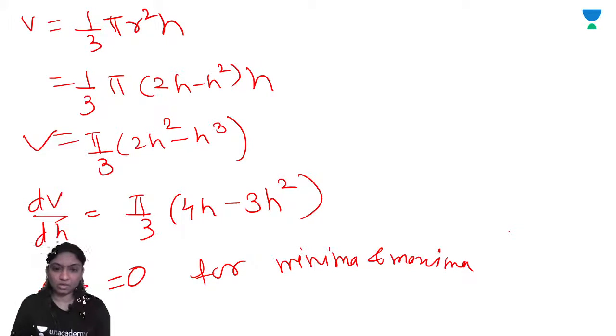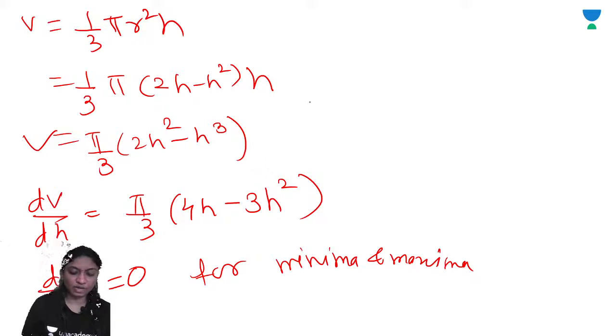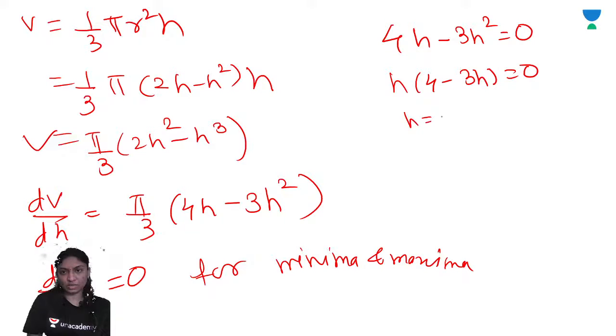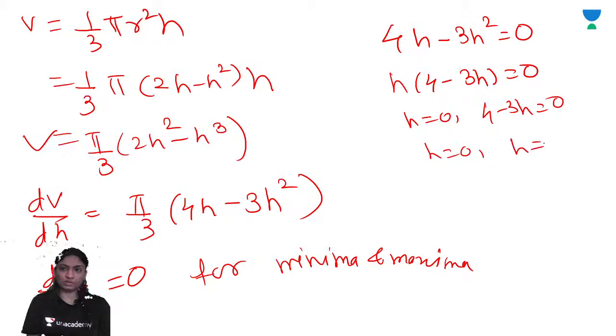And maxima by dh. So V is this. So we will get 4h minus 3h square equal to 0. Right? So h bracket 4 minus 3h, h is equal to 0 or 4 minus 3h is equal to 0, or h is equal to 4 by 3.